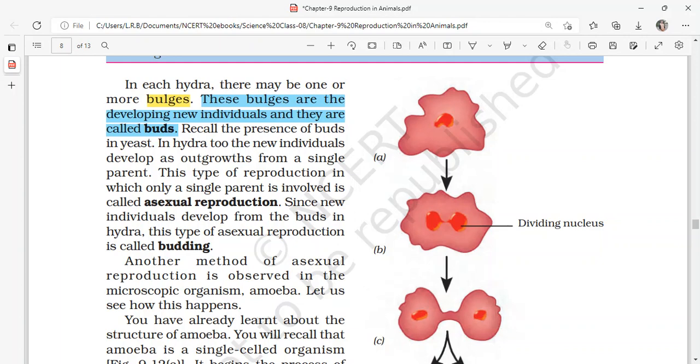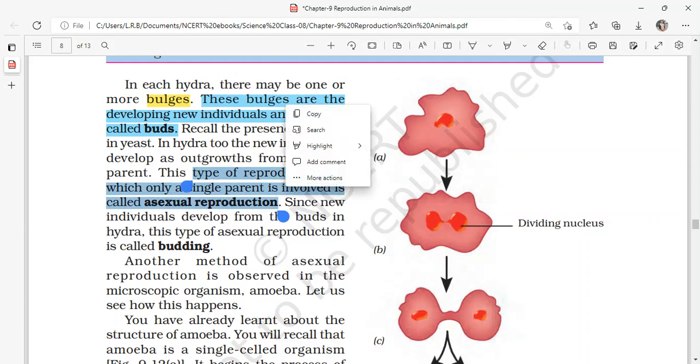This type of reproduction in which only a single parent is involved is called asexual reproduction. It is different from sexual reproduction, where two parents with male and female reproductive organs, and male and female gametes, fuse together. But in asexual reproduction, there are no two parents, no two sexes, no gametes, and no fertilization.